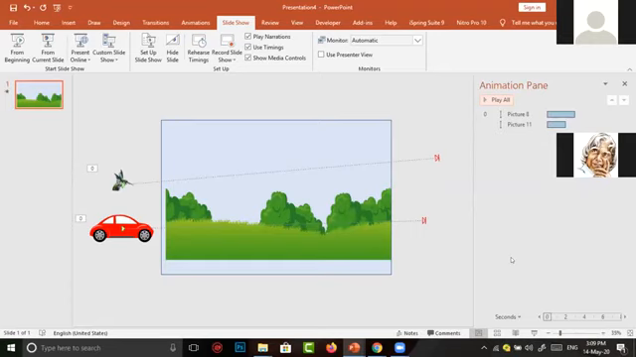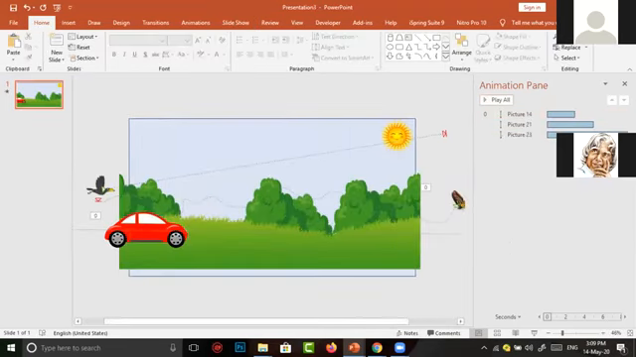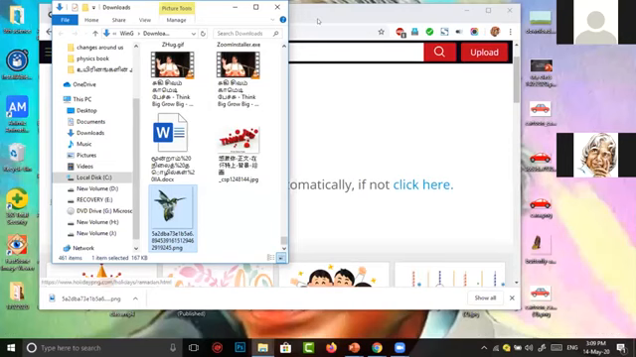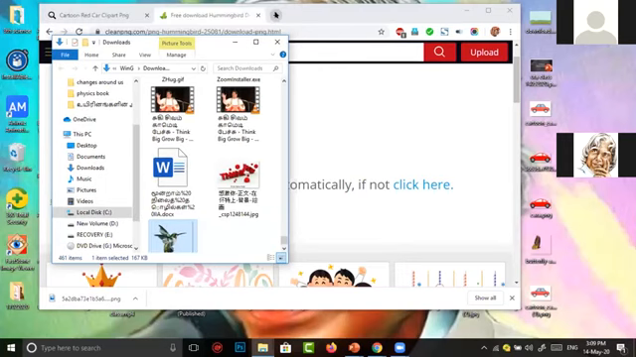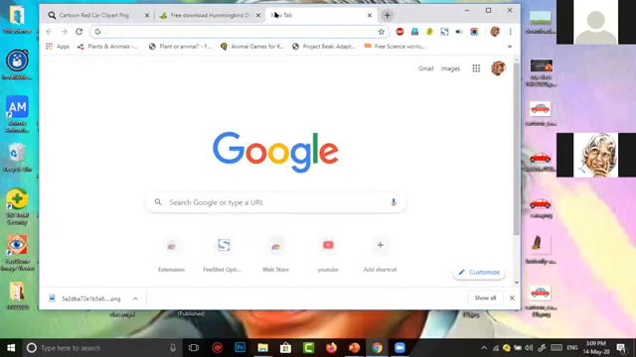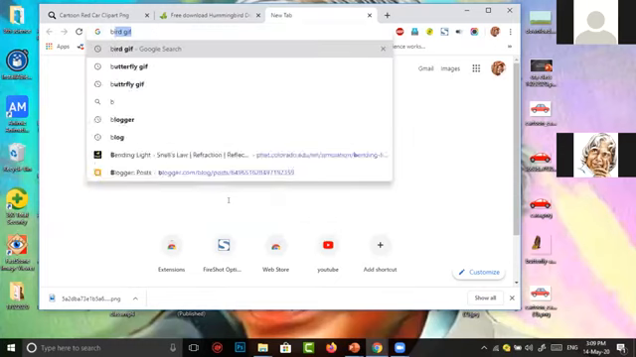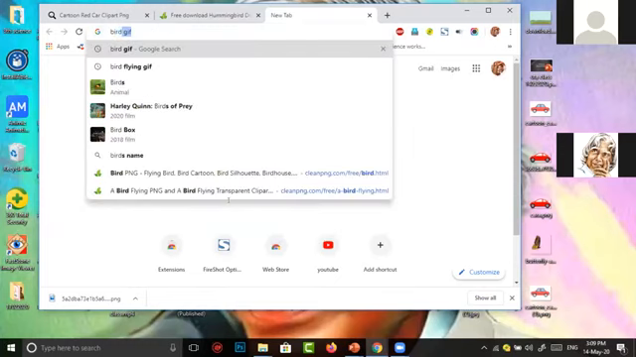So I want to change the bird. How can you change the bird? Now I want to change the bird with some movements. So I want a picture with the movements. For this purpose, again I went to Google. I type cartoon bird flying GIF.